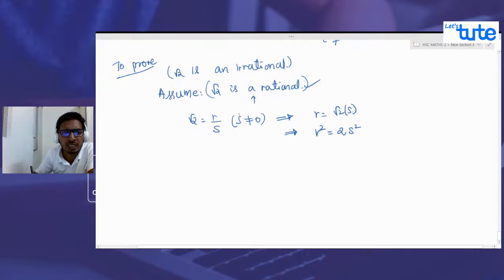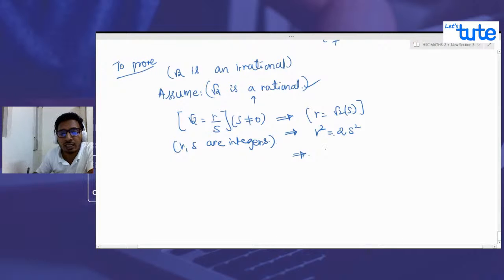When it is rational, it has to be a ratio of two integers, correct? Where r and s are integers. So we can write it in this form, and also in this form. What did I do? I just cross multiplied s. Squaring on both sides, we get r squared equals 2s squared.